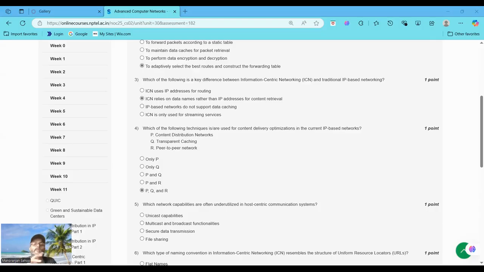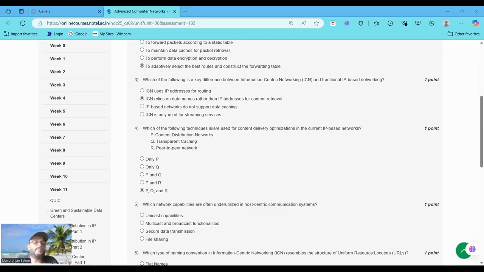Content distribution networks, such as Akamai or Cloudflare, are widely used in IP-based networks to optimize content delivery by caching content closer to the users. Now, moving to statement number 2, transparent caching involves caching content at intermediate nodes without user intervention, used to reduce bandwidth usage and improve delivery speed.